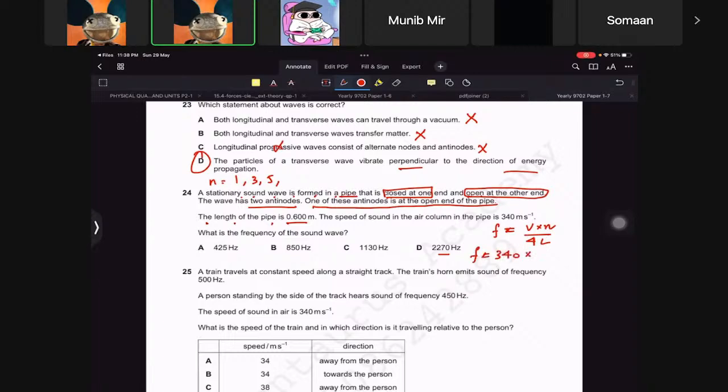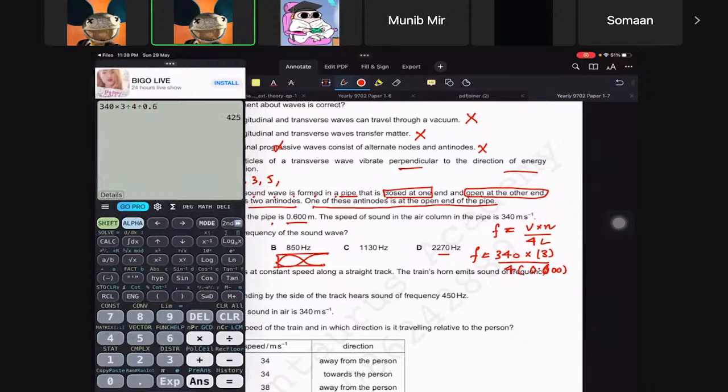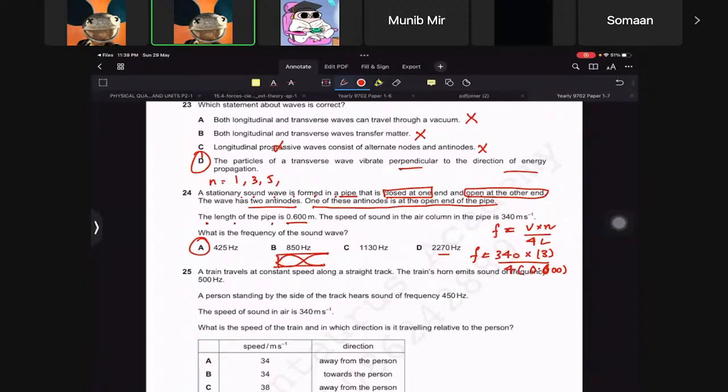Because there are two antinodes. Two antinodes basically mean that it's like this. Okay, it means this is the second harmonic or the first harmonic, and not the fundamental one. So it has to be 3 here, and then divided by 4 times 0.600. So this will be 340 times 3 divided by 4 divided by 0.6. So it has to be 425, and that's A.